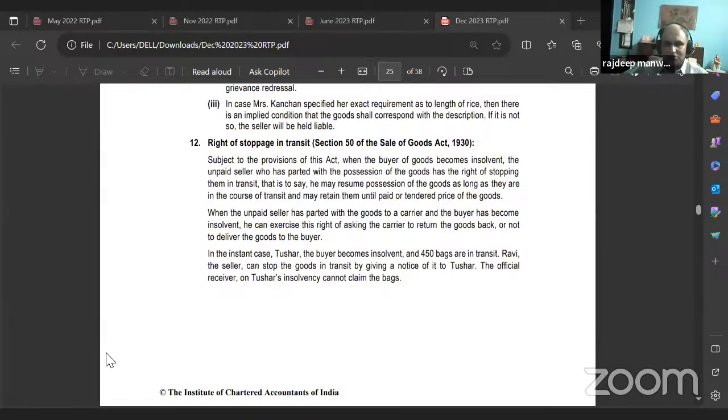So there are conditions to be satisfied for an unpaid seller to have the right of stoppage in transit. One, the seller is unpaid. Second, the buyer becomes insolvent. Third, the goods are still in transit. Correct or no? Now, since all these three conditions are satisfied, who can stop the goods in transit? The seller can stop the goods in transit. The official receiver will have no right to take them.